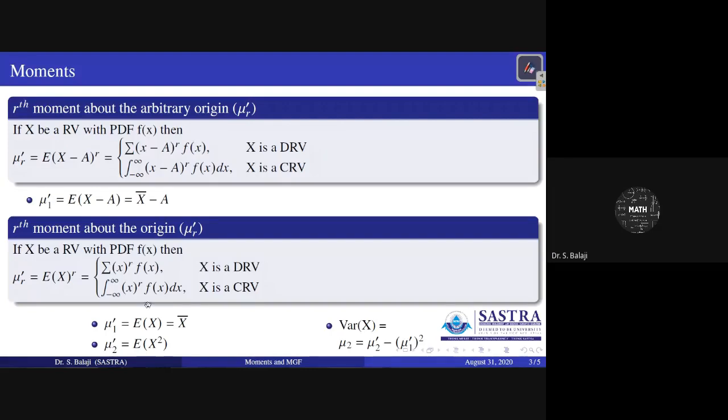This is the idea of the definition of moments about the mean and moments about the arbitrary origin. Moments about the mean means mu r, the rth moment, while the rth moment about the origin means mu dash r here. These are very important definitions about the origin 0. You have to remember them always.